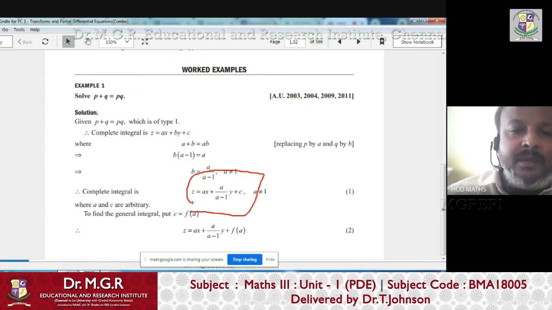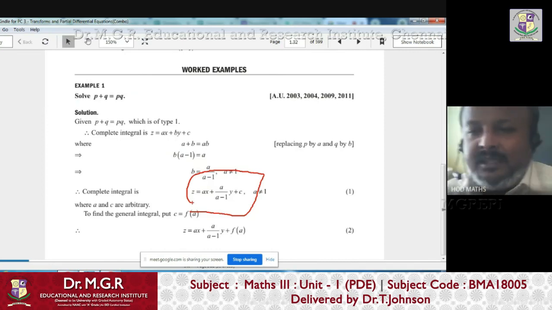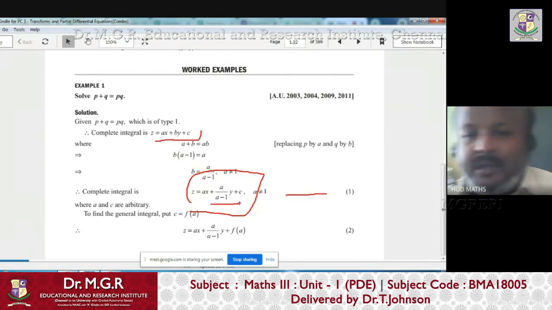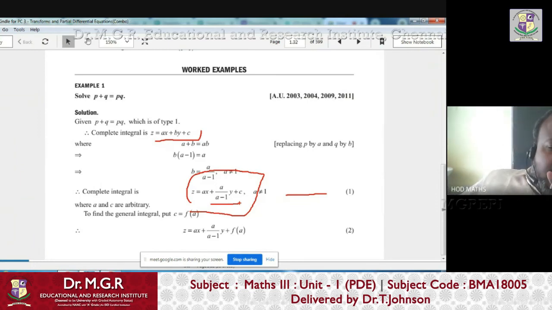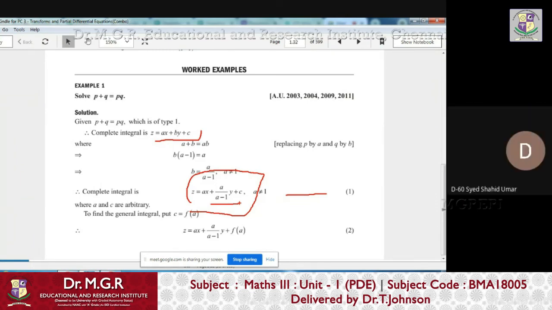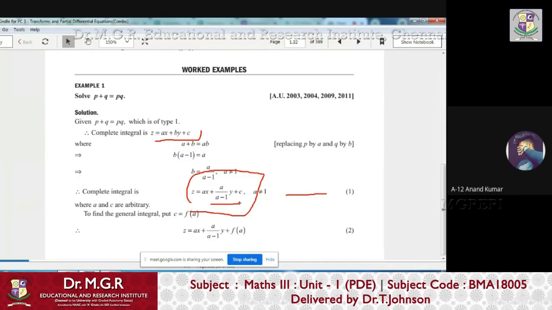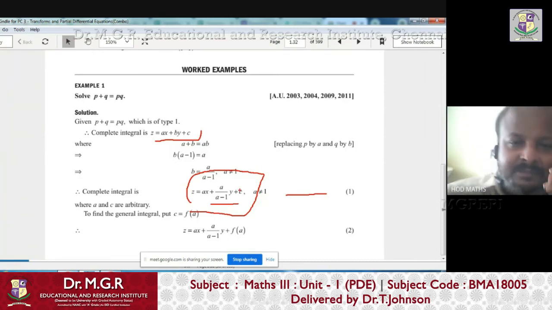Now tell me, how many arbitrary constants are there in this equation? This is the starting assumption. Now in this equation, how many arbitrary constants are there? Arbitrary constant means a and c, only 2. Even though a repeats 2 or 3 times, arbitrary constants are a and c. How many independent variables are there in this equation? 2. So the independent variables are x and y, and the arbitrary constants are a and c.